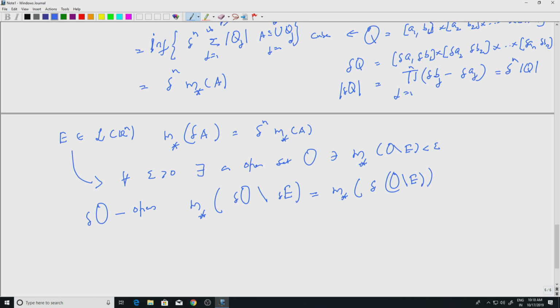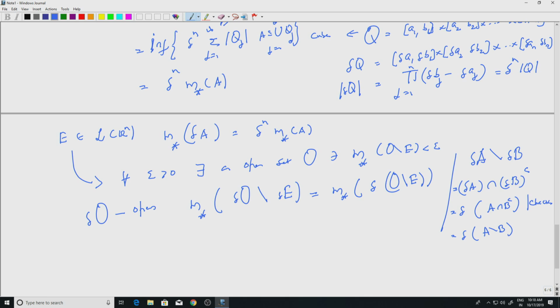What did we use? We use that delta A minus delta B, which is delta A intersected with the complement of delta B, is nothing but delta times A intersection B complement. So this is what you have to check, a trivial thing, equal to delta times A minus B.